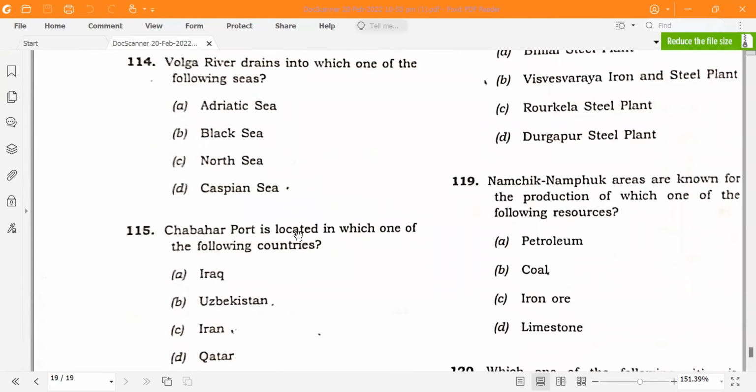So friends, these are the answer keys I tried to provide for maximum questions. Whatever questions were left, I will provide the answer key for them later. And whatever your suggestions, if I provided any wrong answer, please let me know and don't get panicked. These are not final answer keys. The final answer key will be